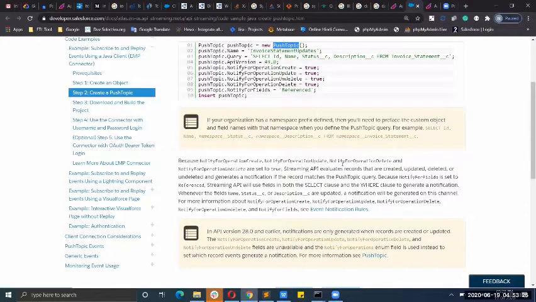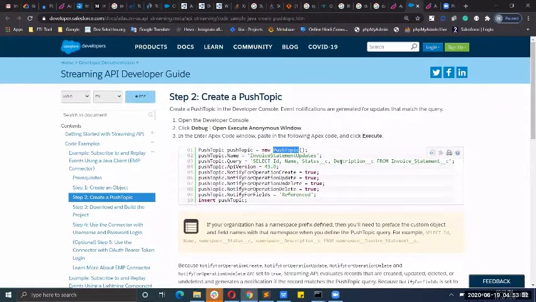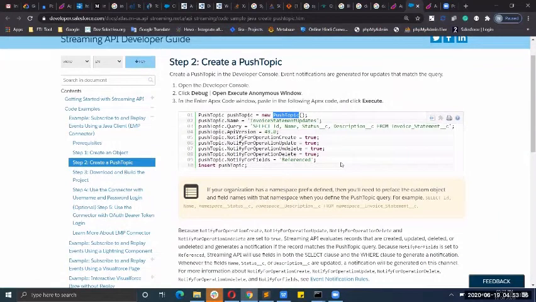Yeah, they have similar principles. Whether they are using Kafka or not, that's not sure, but the underlying concept is the same, correct? So you can see that they are creating a topic, and the criteria is defined over there using a query. Whenever that criteria matches, if any update, any CRUD operation happens on those particular fields, ID, name, status, and description, then our channel would be notified if they have subscribed to it.